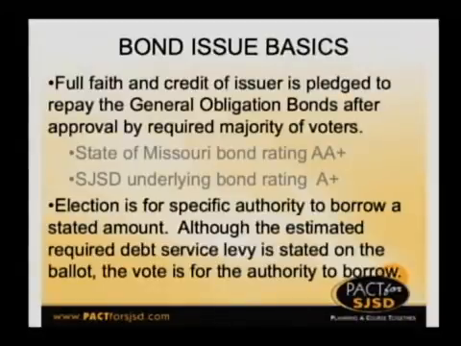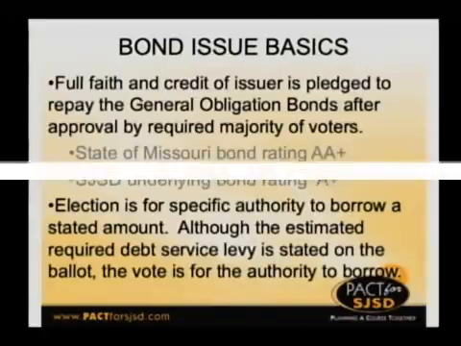Bonds have to be approved by a majority of the voters, and that depends on when the election is held. Sometimes it's a supermajority and sometimes it is 2/3. A key component of our interest rate is our bond rating, and we recently had an increase from A- to A+. The better the bond rating, the lower the interest cost. And anytime we have an election for bonds, the voters are voting to give the district the authority to issue a specific amount of debt. The language on the ballot will